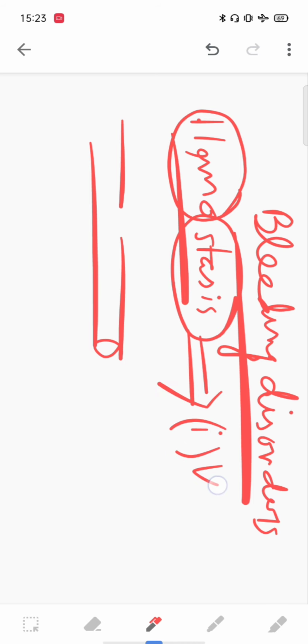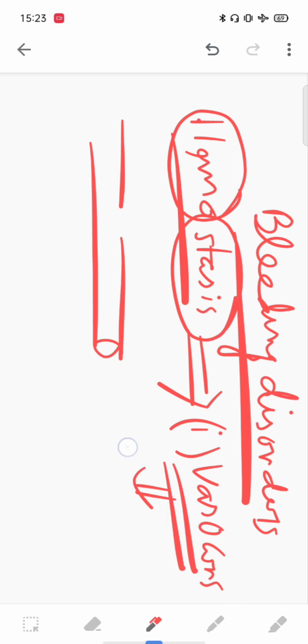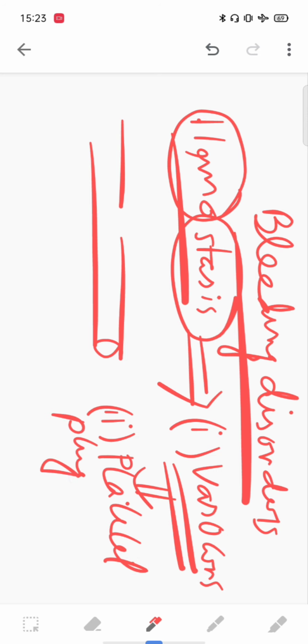Number one, vasoconstriction. Vasoconstriction is an intrinsic property of the blood vessel. And the second one is platelet plaque formation.